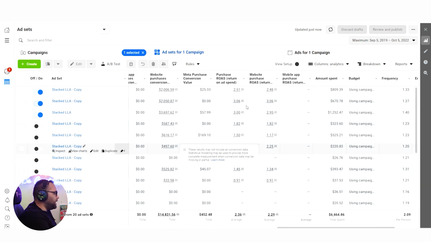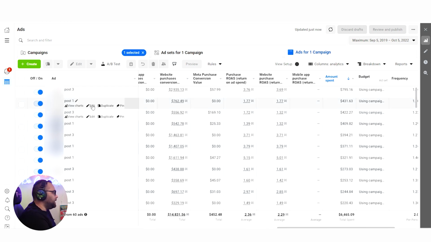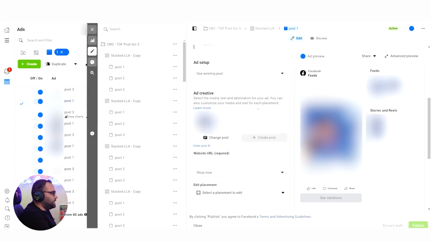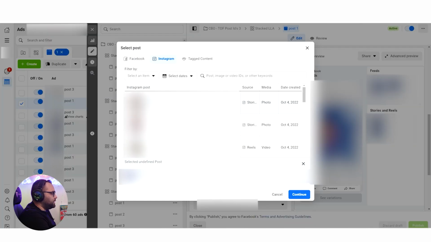So over here, we have the campaign, and this is the structure. Each ad set has inside from 3 post IDs to 5 post IDs. You are posting regularly, and if you see any of those posts getting some more traction, you're going to use it here. By the way, this way you're also keeping all the engagement on your page while you're spending money. The way to do it is very easy. You just come here, you use existing post, you come here and change post. For example, you're going to use Facebook, Instagram. I like to use the Instagram posts.